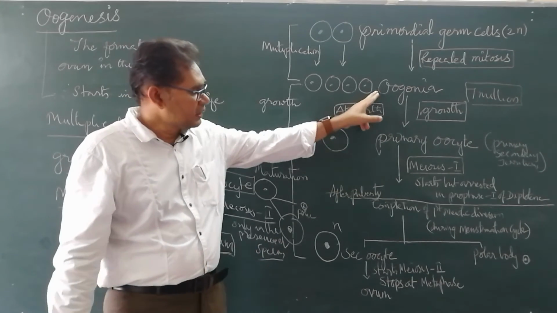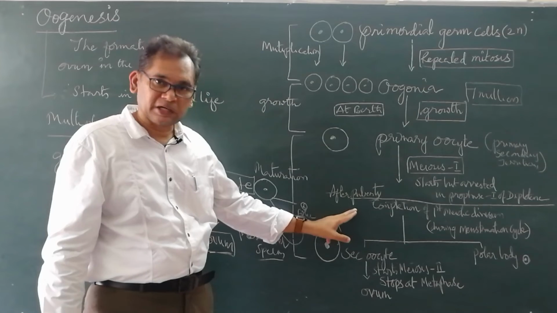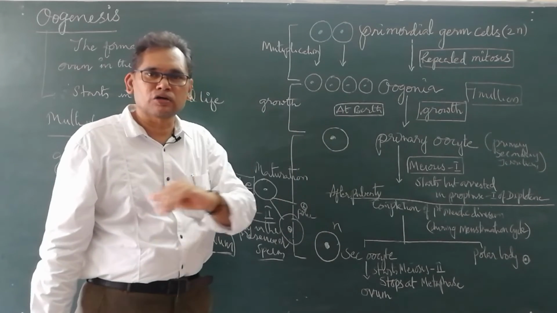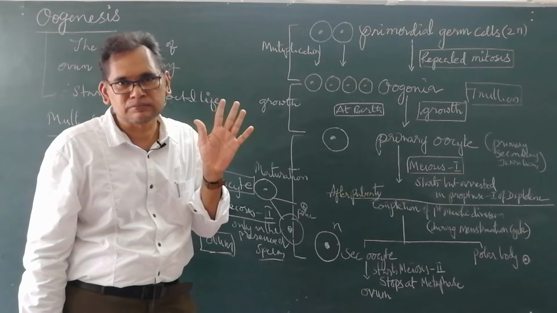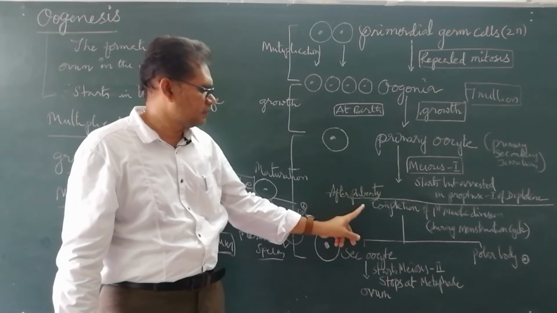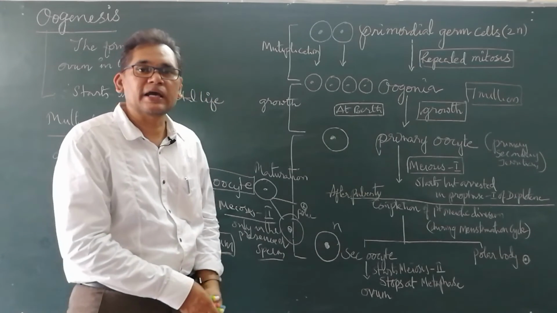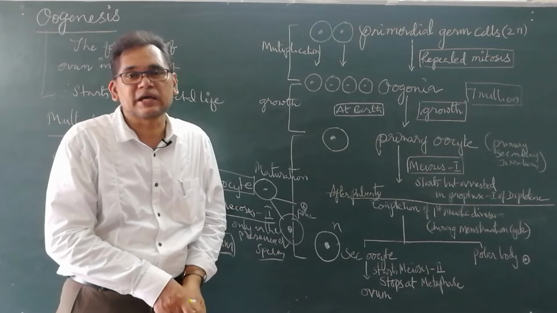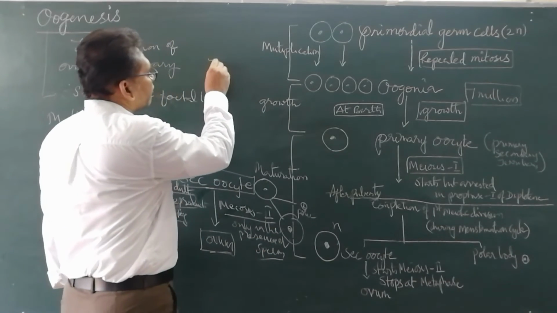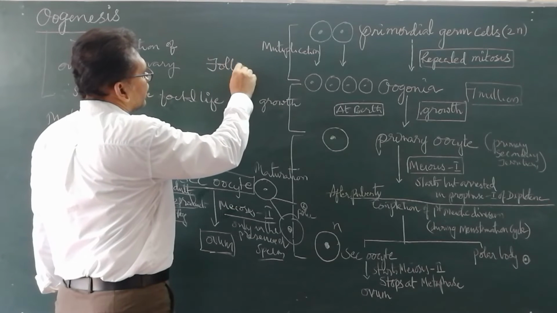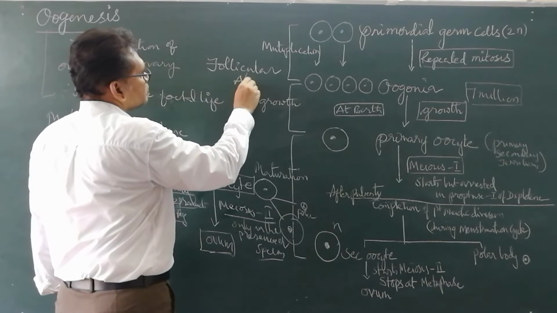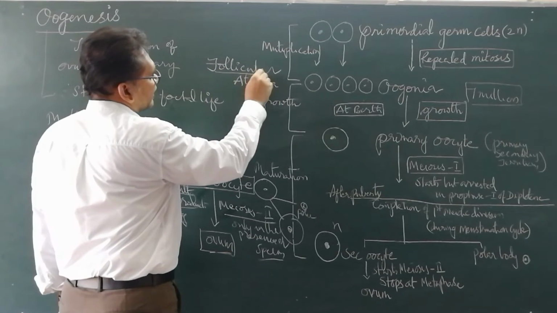But when the female reaches puberty, the majority of these oogonia undergo degeneration. This is called atresia, follicular atresia. What is follicular atresia?